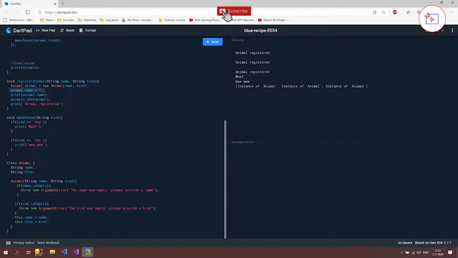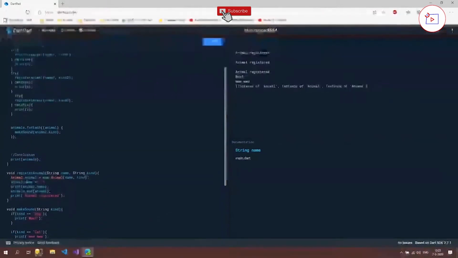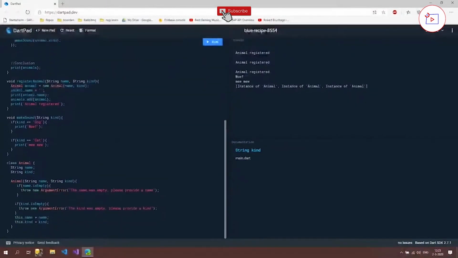And sometimes you don't want this, sometimes you don't care about it, but in this case I don't want that. I don't want people to be able to modify the name outside the constructor. So the way we can do that is by changing the access modifier. At this moment we didn't determine any modifier, and the default access modifier is public. And public means that everything is accessible outside the class itself, and that's why we can call this animal.name and also here this animal.kind. But if we want to change that, we can set it to private.